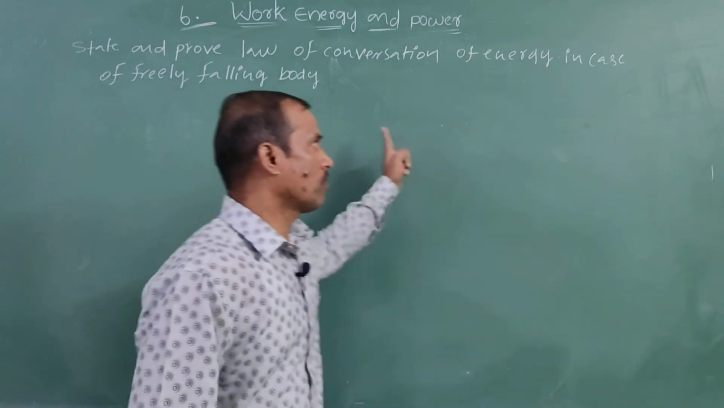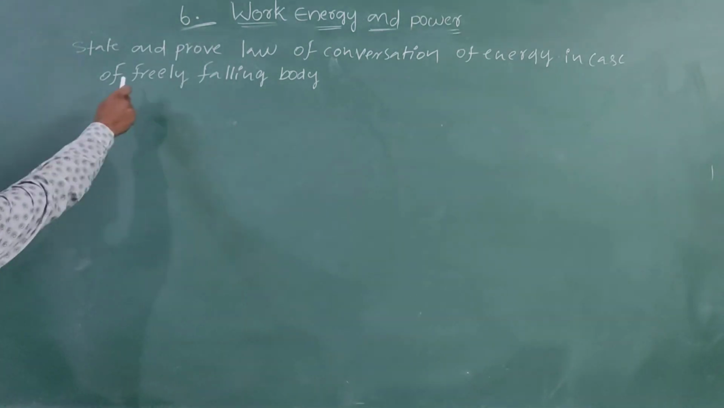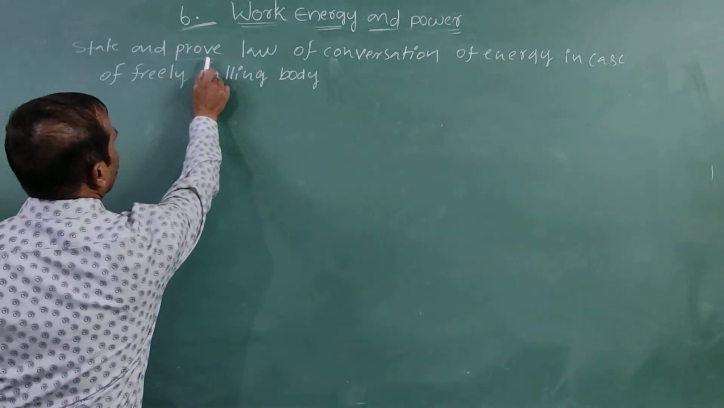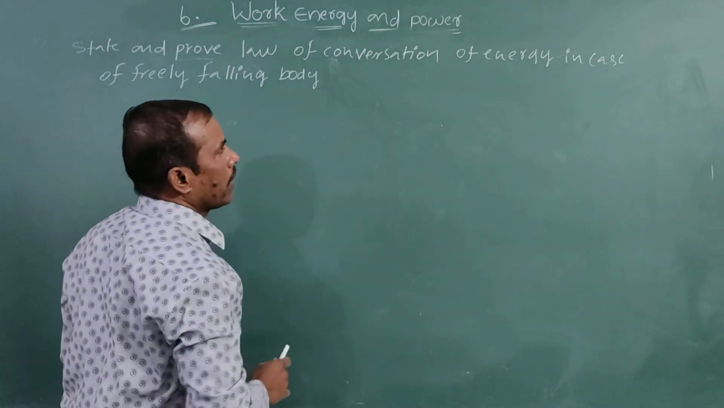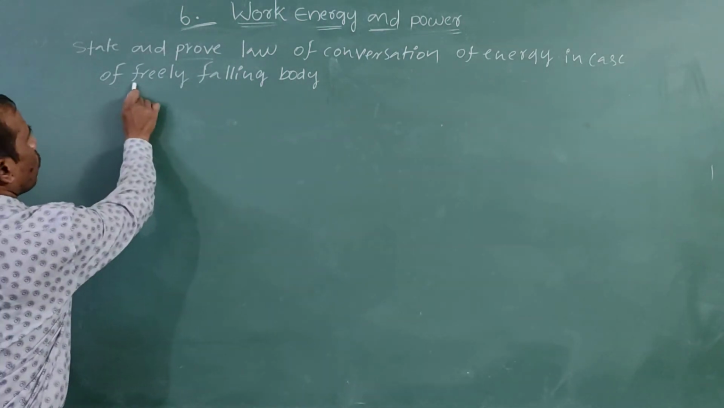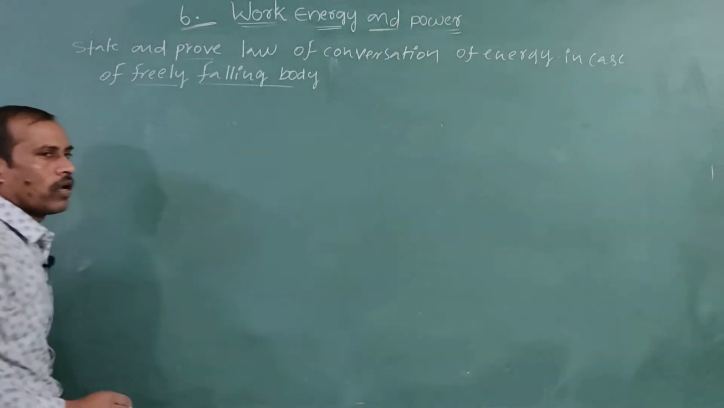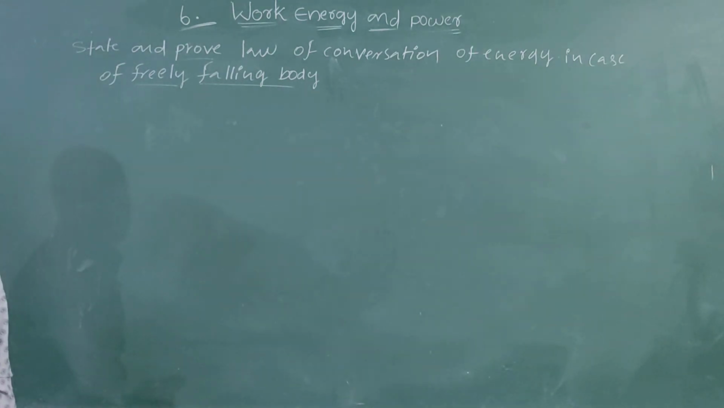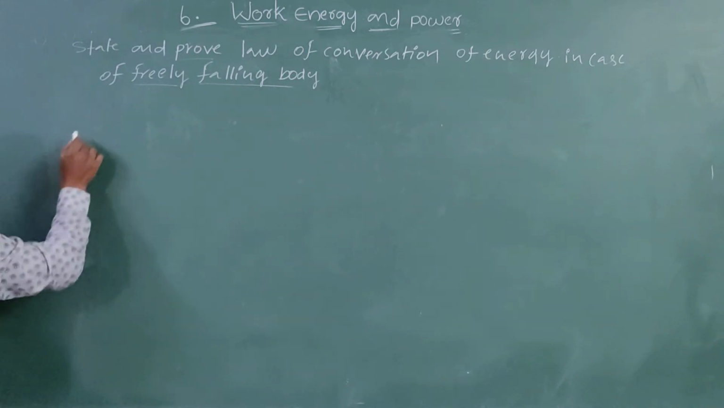Now listen, first of all, the question here: state and prove the law of conservation of energy in case of a freely falling body. First of all, the statement, note this one. The total energy is, statement here.